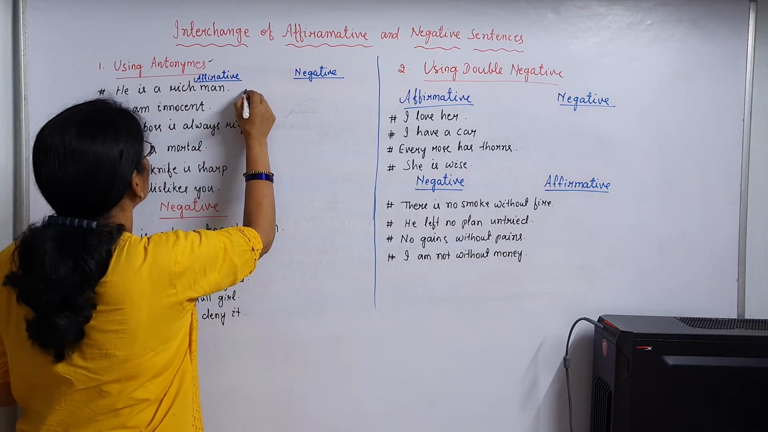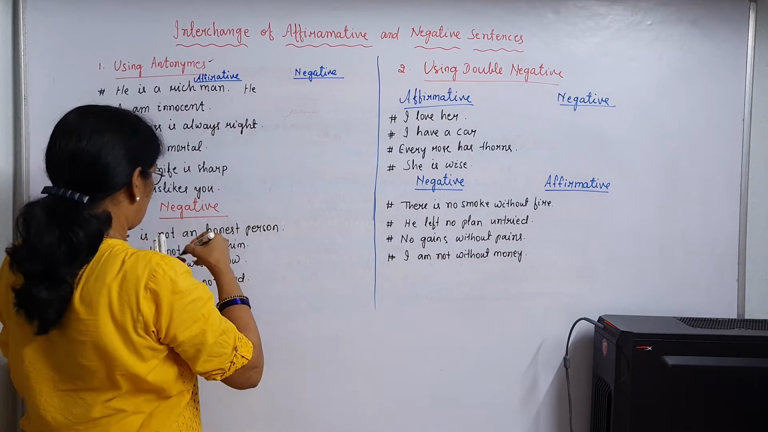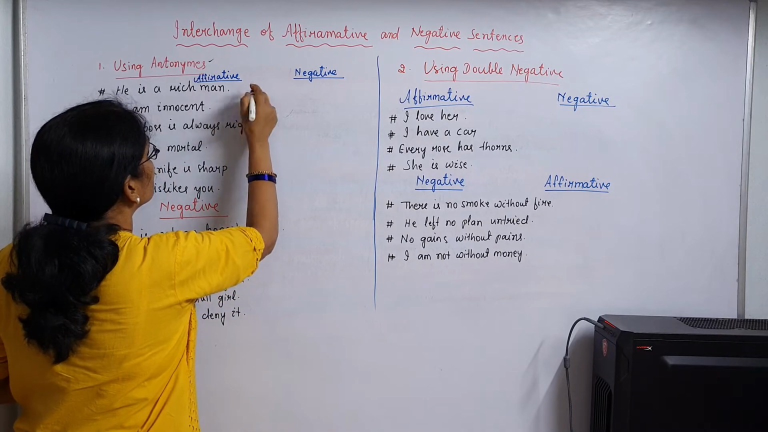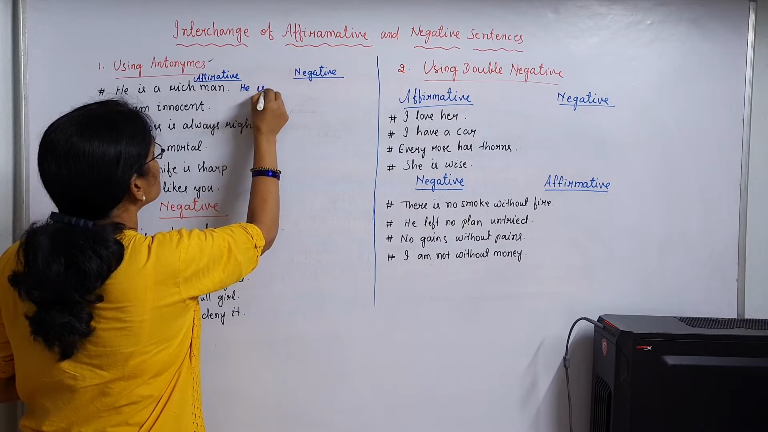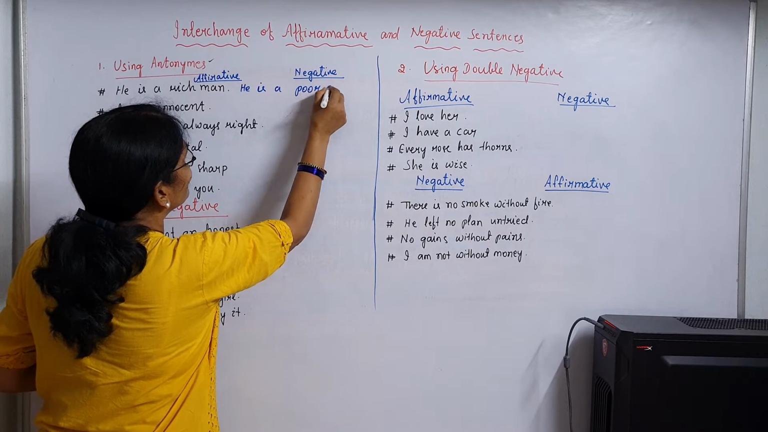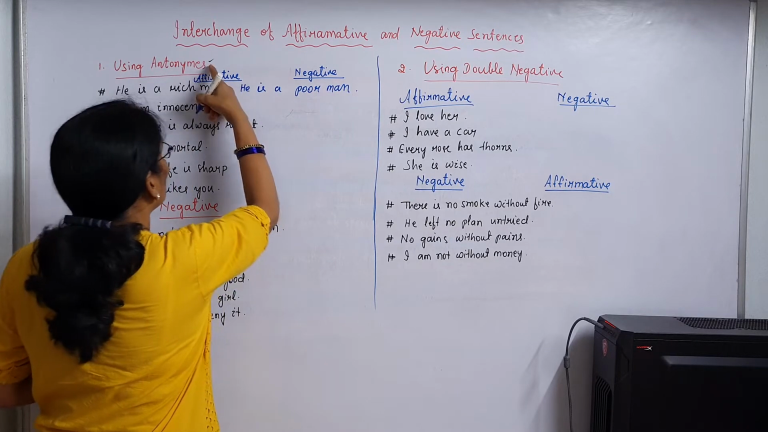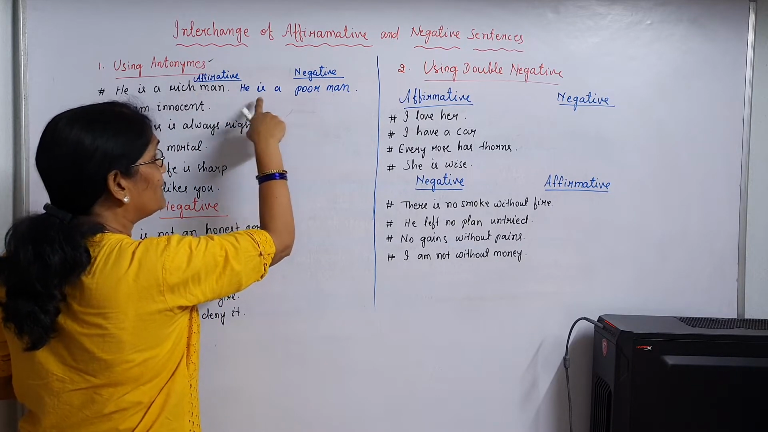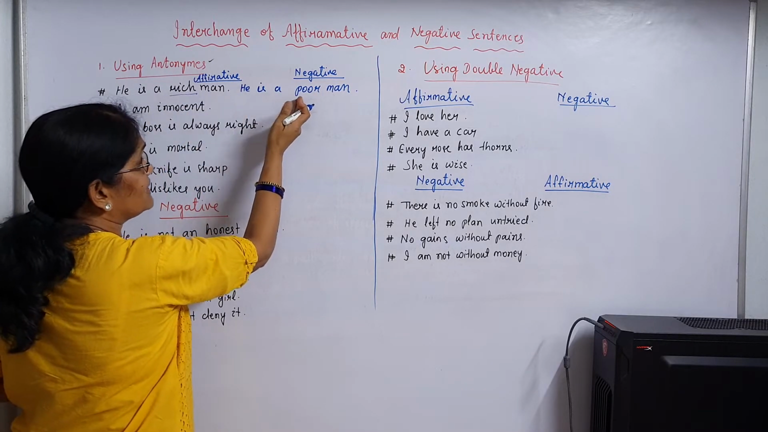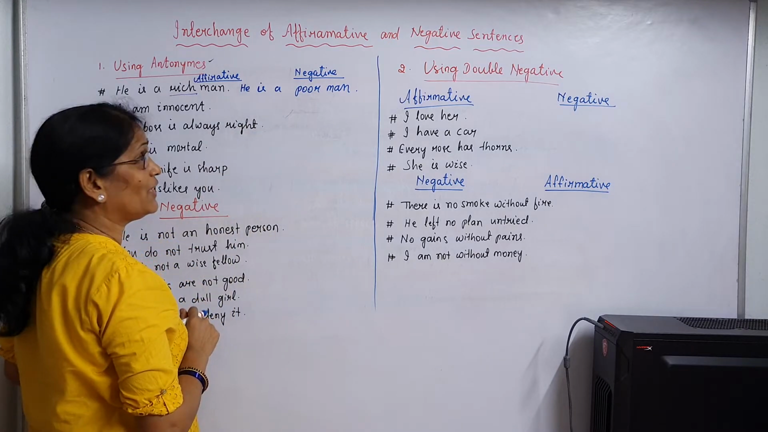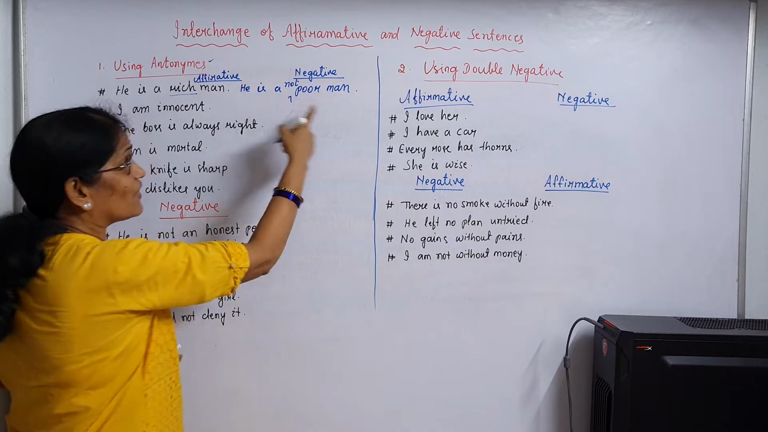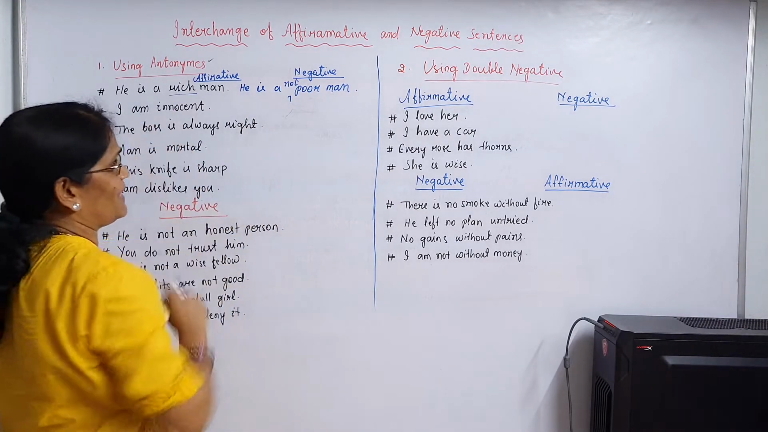If I write, it told here, write antonyms. If I write he is a poor man, I used an antonym here, but the meaning changed because it told here he is a rich man, and the sentence became he is a poor man. So what will be? He is not a poor man. He is not a poor man, that means he is a rich man.